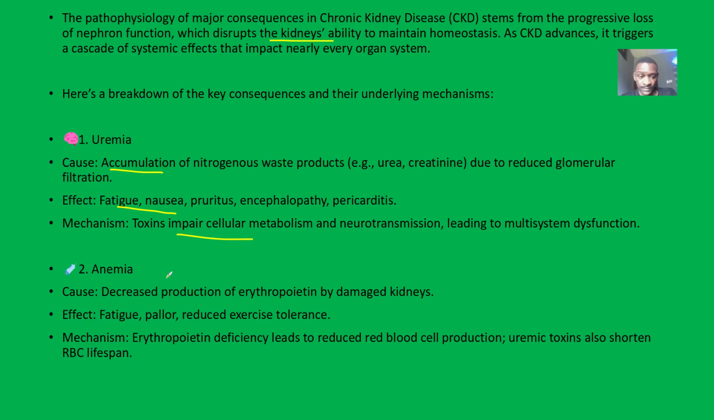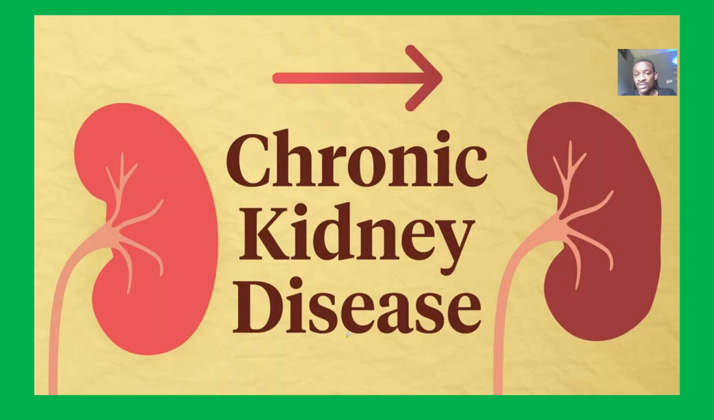Do you understand? Anemia. Erythropoietin is produced by what? The kidneys. If the kidneys are being damaged, erythropoietin levels decline. So that will lead to what? Low red blood cell formation. This will lead to fatigue, pallor, reduced exercise tolerance. Mechanism: erythropoietin deficiency leads to reduced red blood cell production, and uremic toxins will also shorten the red blood cell life.